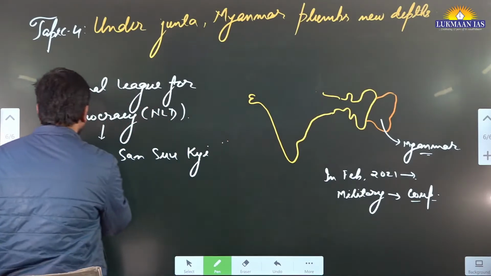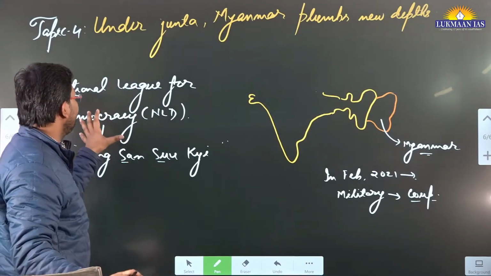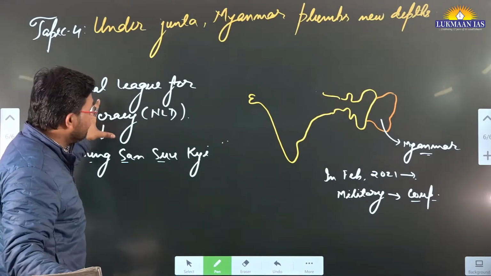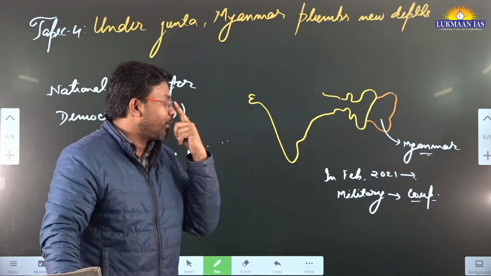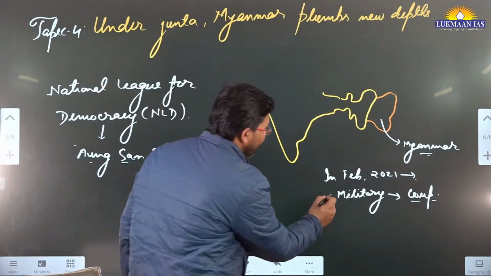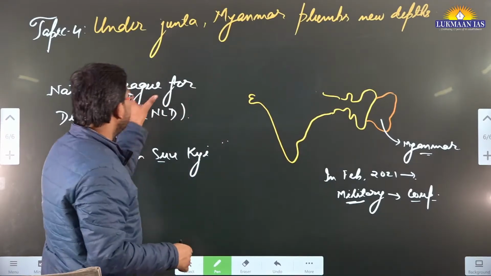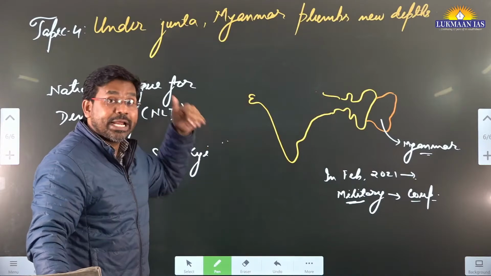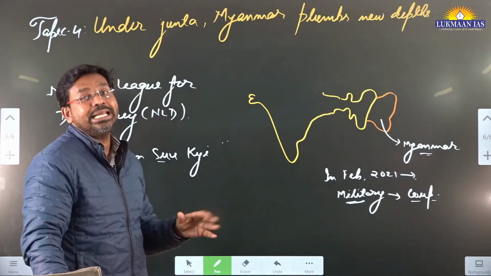So she is a lady, okay. She heads the National League for Democracy. Her government was there, and this particular government was actually a democratically elected government. What the military has done in Myanmar is conduct a coup. They have conducted an operation, they have detained most of the political leaders, or they have tried to kill the leaders. Many politicians are in exile now.